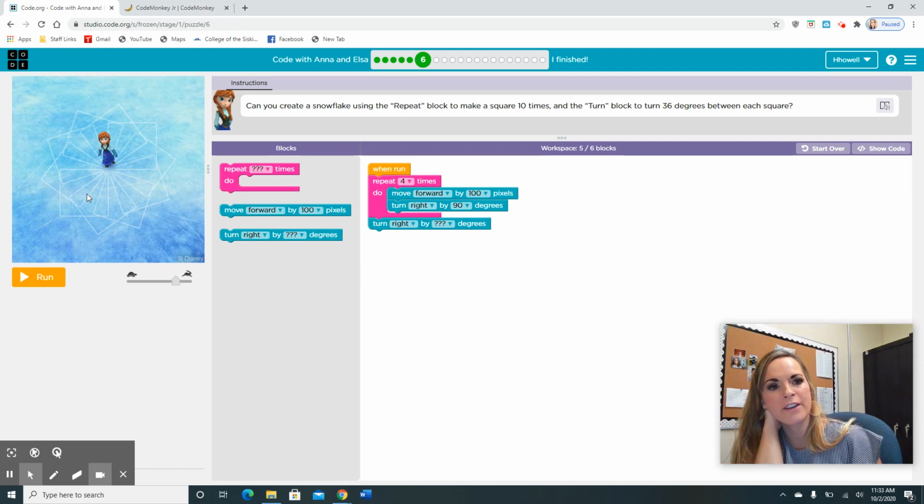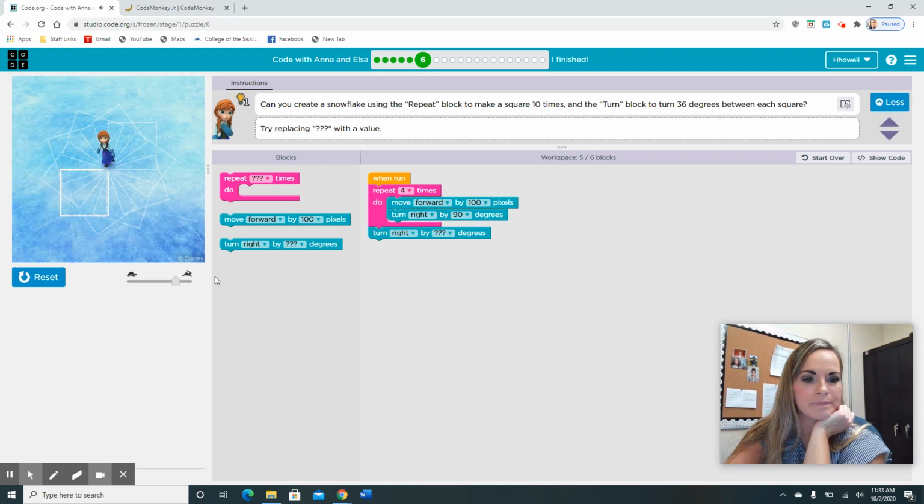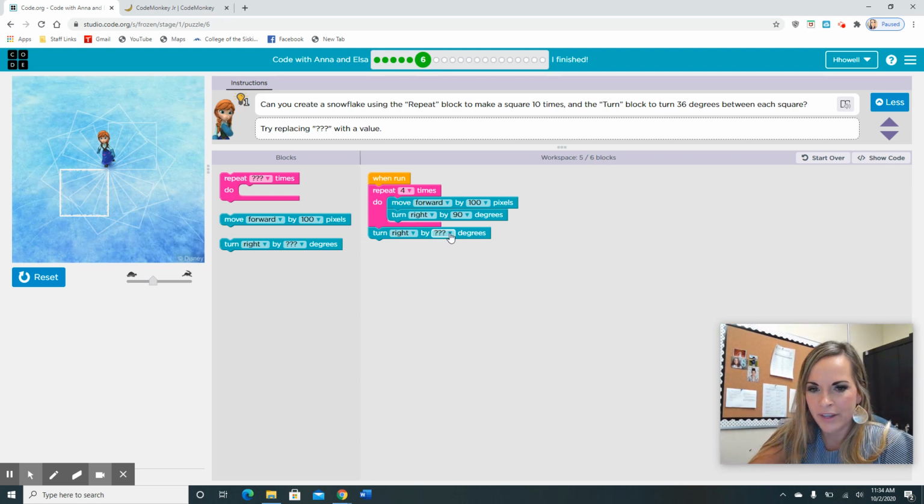Okay, so we have a very advanced design. Let's run it right now and let's just see what happens. Oh dear, we only got 1 square. So it says that we need to create a snowflake using the repeat block to make a square 10 times, and the turn block to 36 degrees between each square. So we know we want this to be 36 because it just told us.